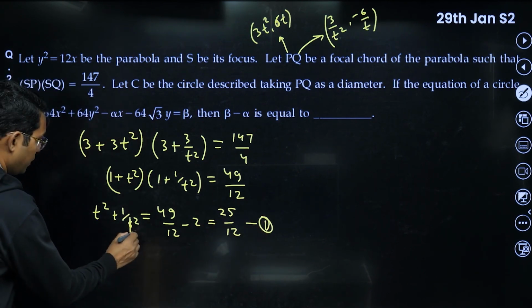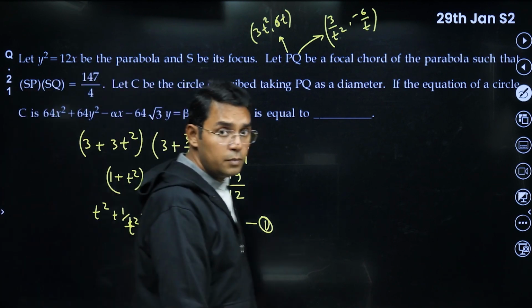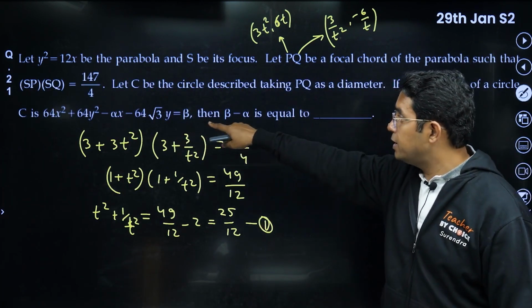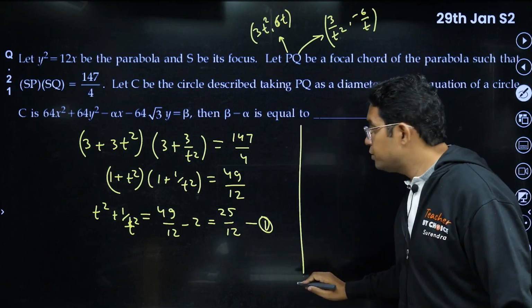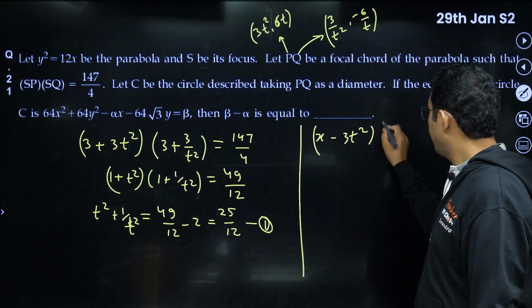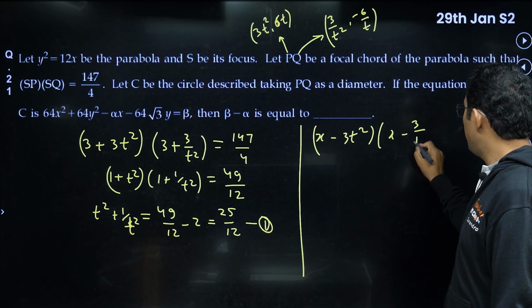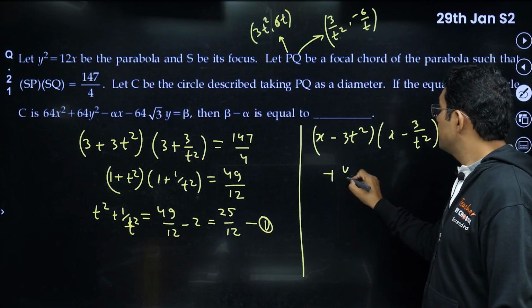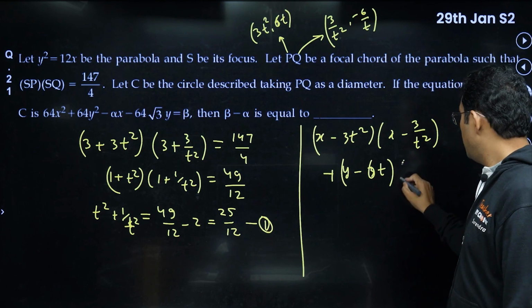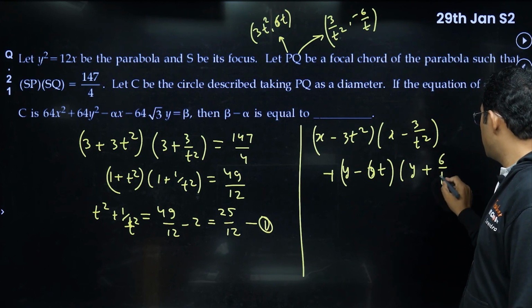Now we have to take the same PQ as diameter, whose equation of circle is given like this. Now we will use the diametric form. So (x minus 3t square)(x minus 3/t square) plus (y minus 6t)(y plus 6/t) is equal to 0.